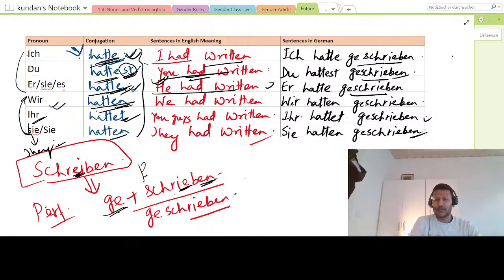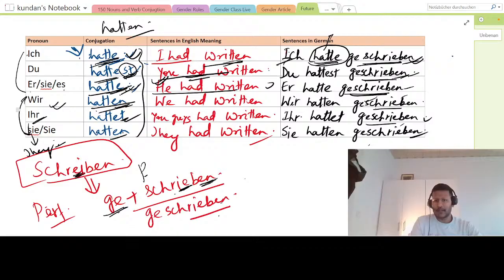And there will be no change in this. For any subject, there will be no change in the perfect form. That you have to remember. The perfect form doesn't change. Okay. What changes? The conjugated form. The auxiliary verb, that is had. So this hatten is getting conjugated. And this will remain the same, geschrieben, across all. You see for ich also, this is the same, here also the same. Geschrieben, geschrieben, geschrieben.